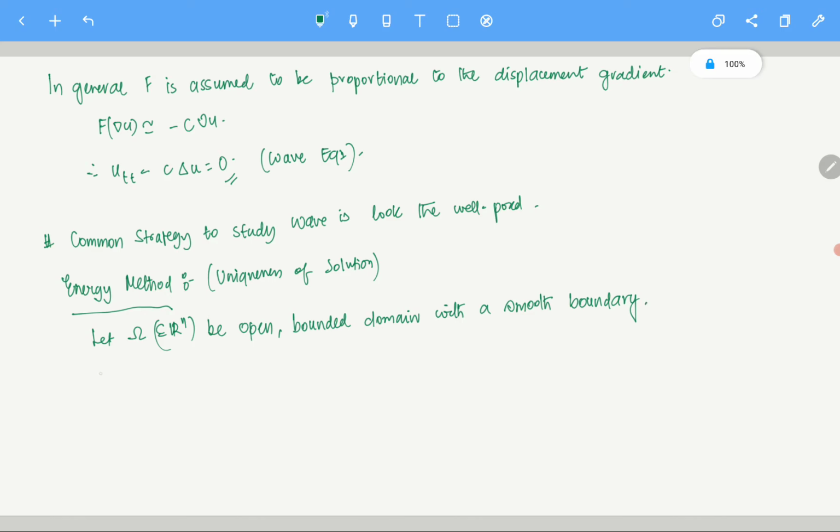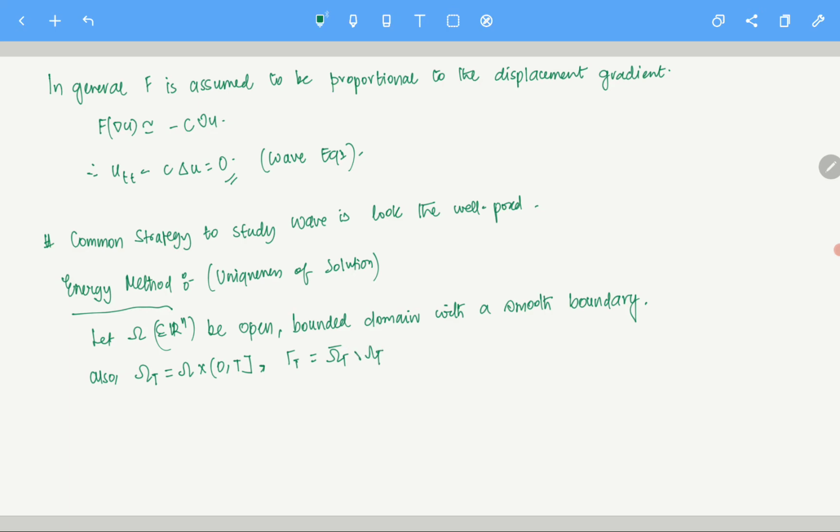As usual, we will also assume omega t. Omega t is omega cross open 0 t closed. Clear? Open 0 t closed, and gamma t is omega t bar minus omega t.